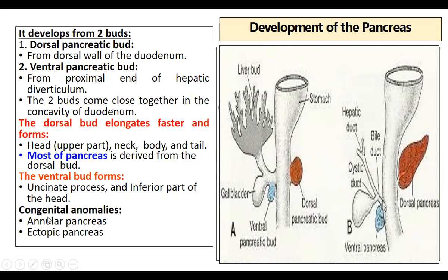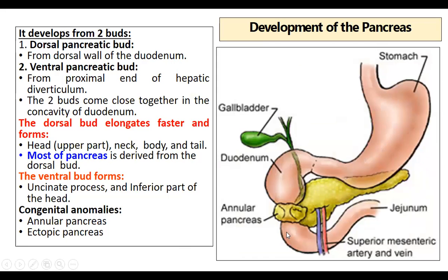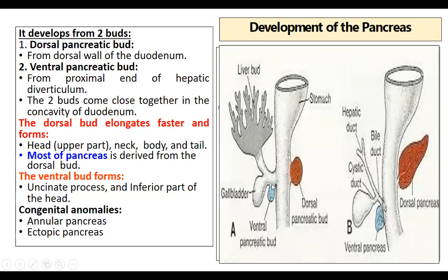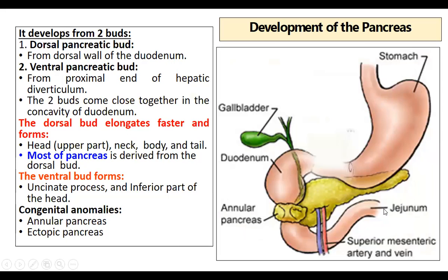Now coming to the congenital anomalies related to the pancreatic buds. If there are any changes, what will happen to the pancreas? It leads to a condition called annular pancreas or ectopic pancreas. During development, if instead of just rotating, these buds grow around the duodenum, this is the duodenum as you know, then it is called the annular pancreas. In annular pancreas, the duodenum is compressed as well as stenosed, and that leads to a lot of complications.